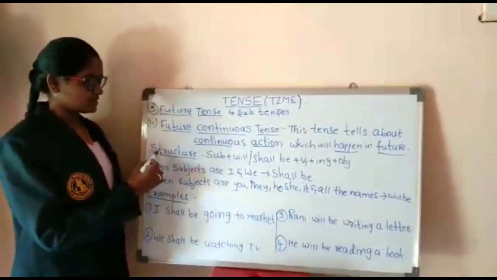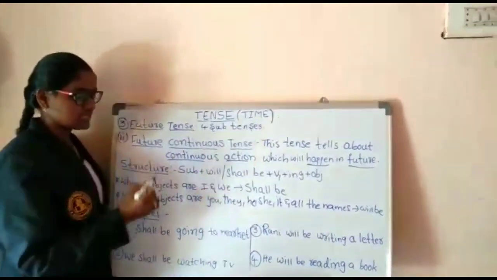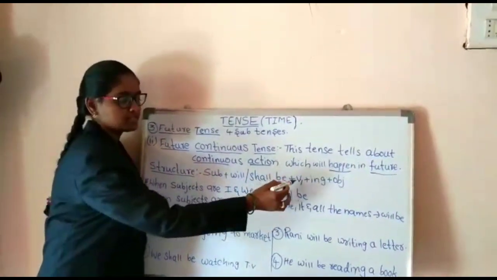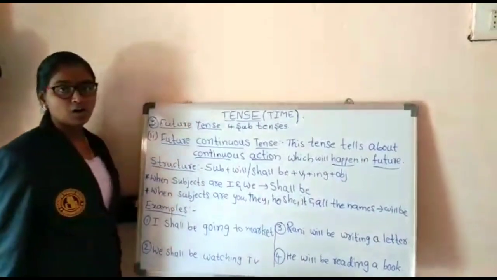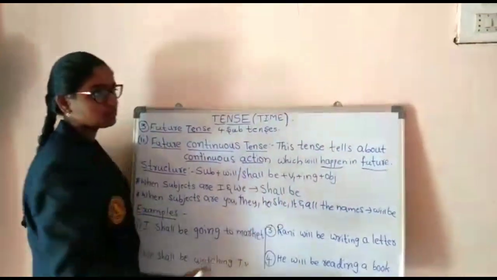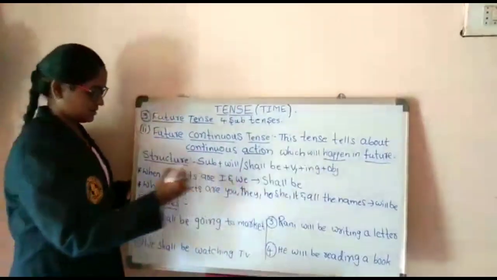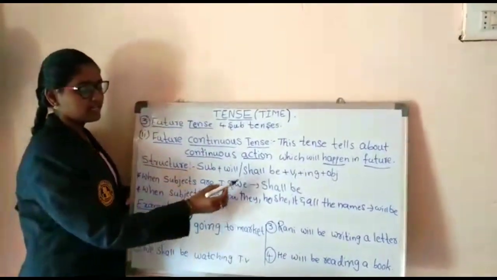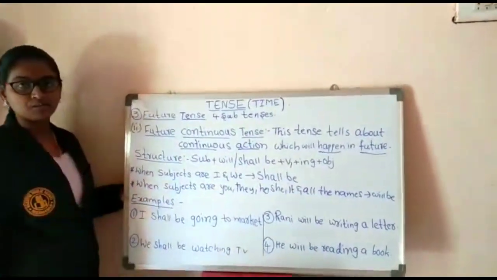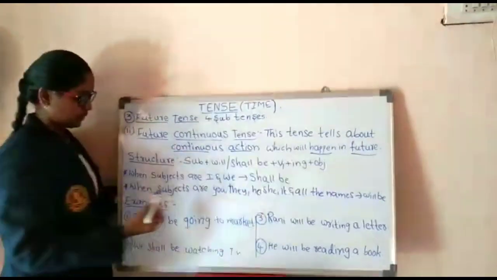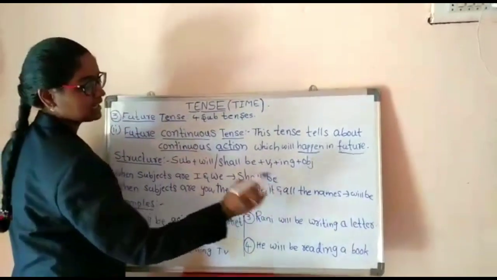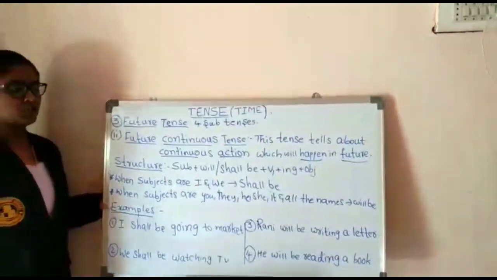Now let us see the structure. Structure for future continuous tense is subject plus will or shall be plus V1 plus ing plus object. I told in the previous tense, V1 is nothing but the verb form in present tense. When subjects are I and we, we use shall be. And when subjects are you, they, he, she, it and all the names, we use will be.